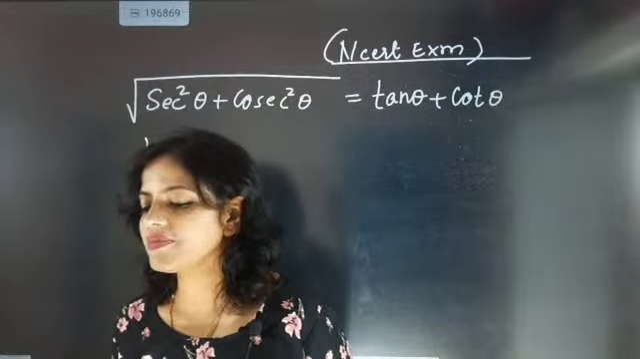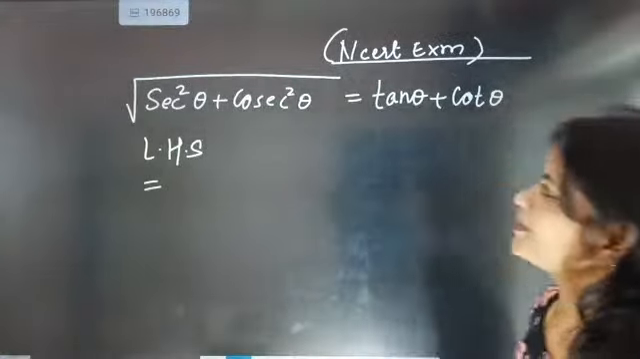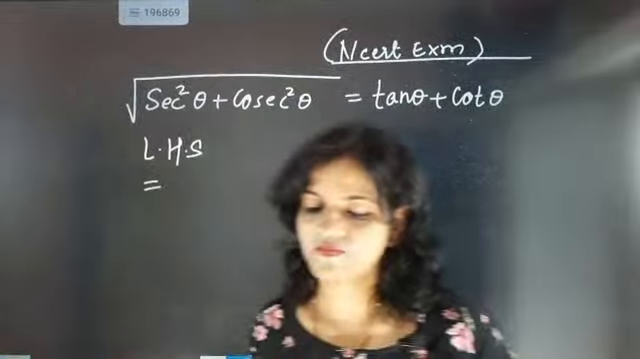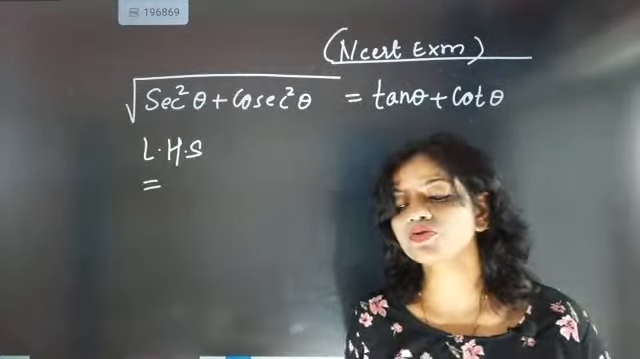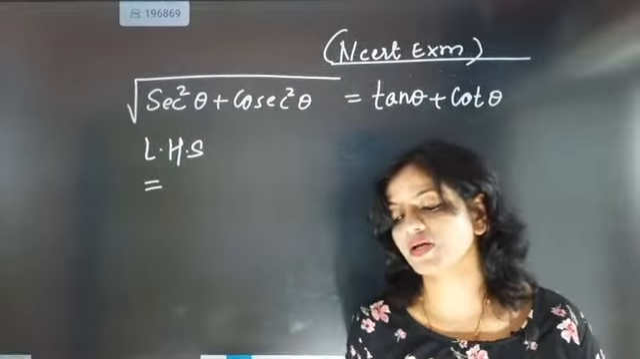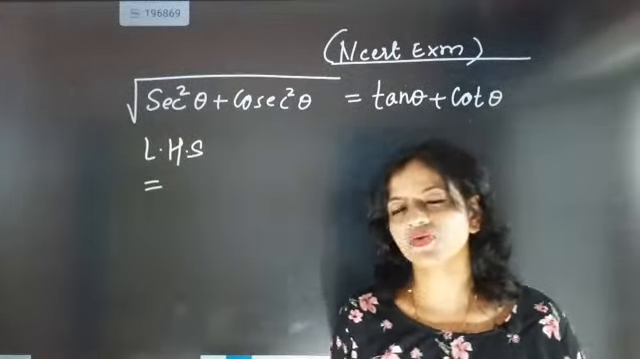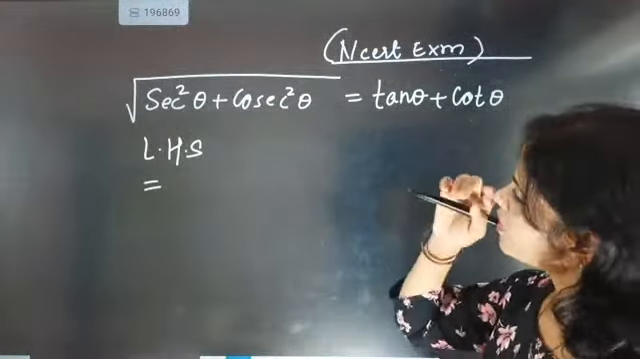Secant square theta minus tan square theta. Yes, Putin, you are absolutely correct. But Putin, we are not going to use secant square theta minus tan square theta. We are going to use this formula only. Correct, but formula wise we are going to use. Now look here. Exactly what is given here.